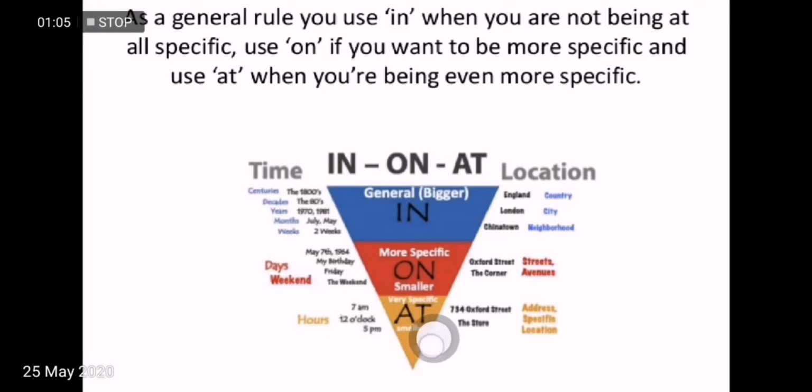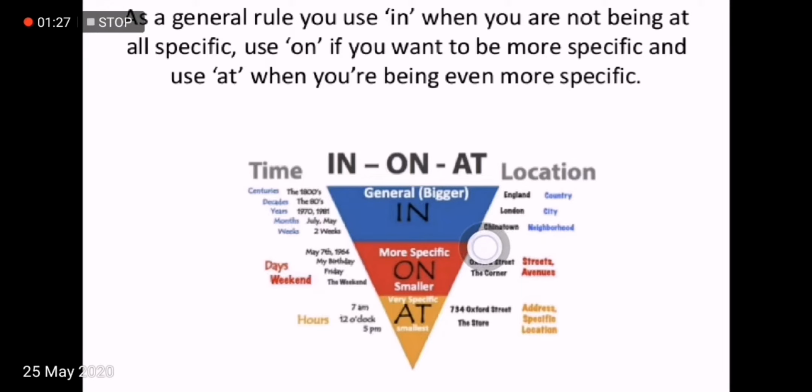And here at this side, these prepositions are used for location, and from this side, these same prepositions are used for time. For example, in is used for countries, cities, neighborhoods.